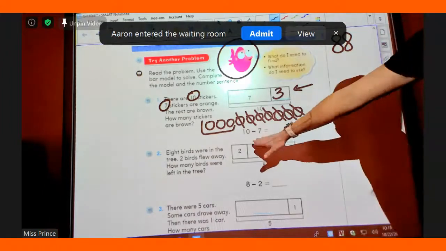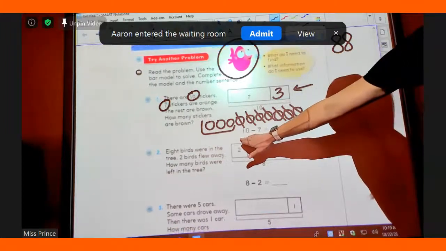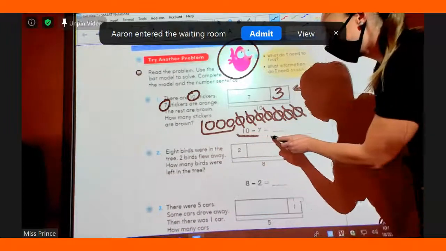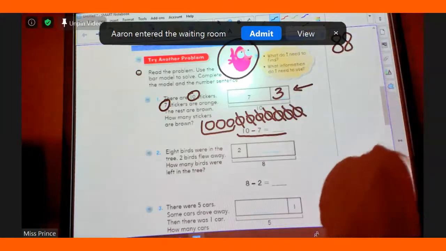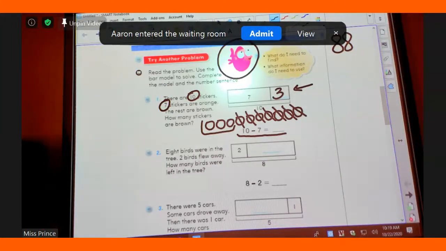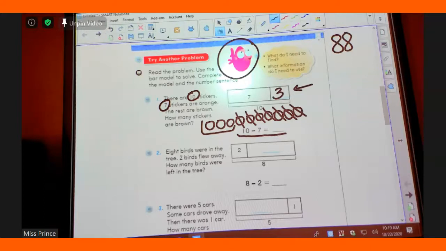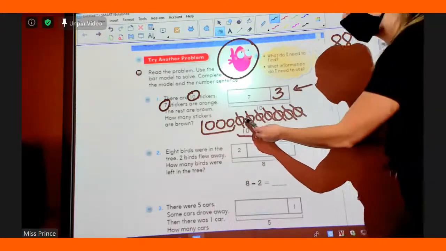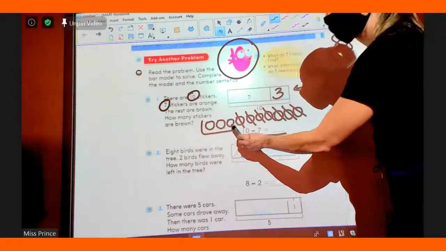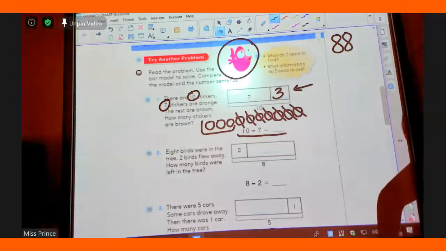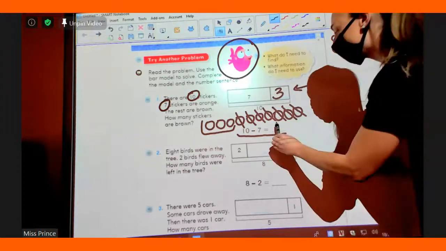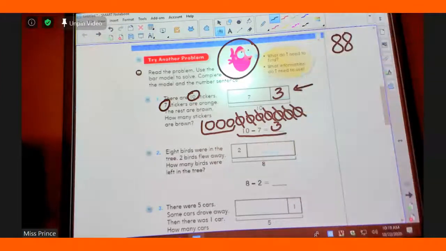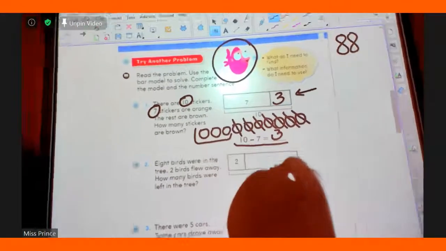Sophia, I would like you to read this equation right here and fill in the missing number. 10 take away 7 equals 3. So here's our 10. We took away 7. How many are left over? 3. Nice job. I guess I was right on that problem. You're doing it was awesome.